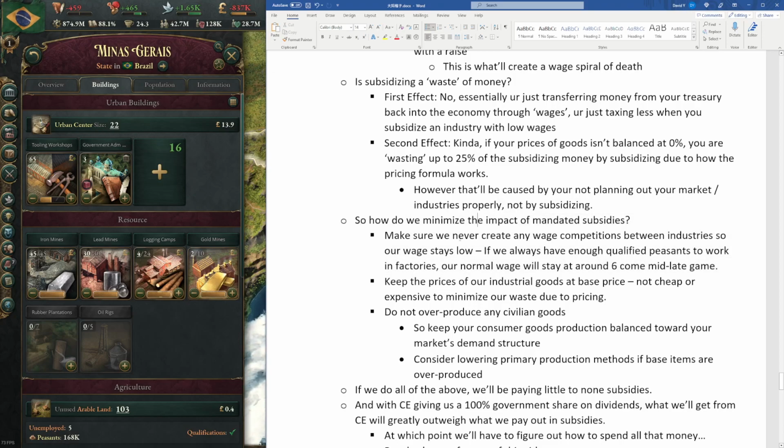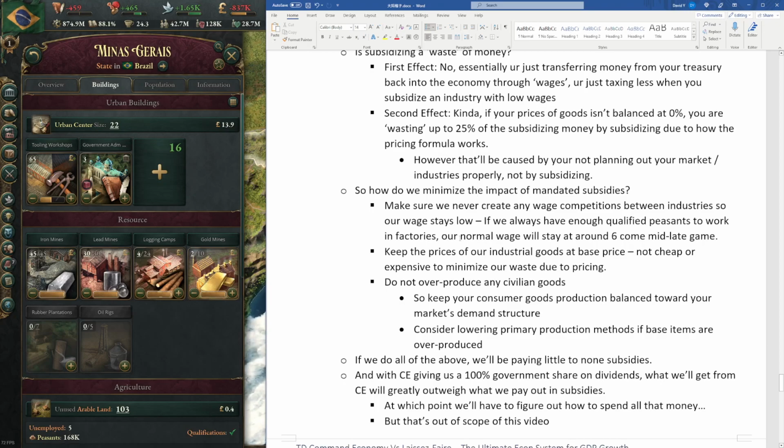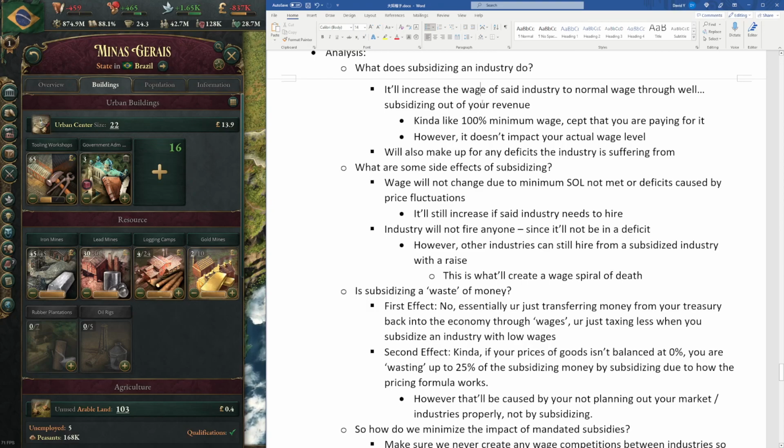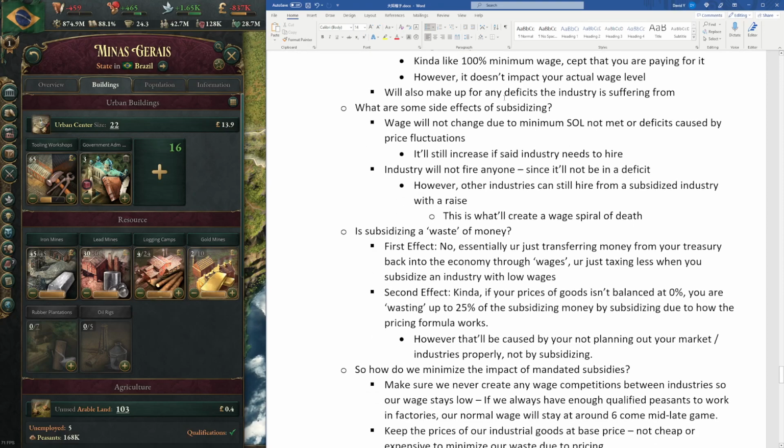Essentially, we just make sure we do not create any wage competition between industries, so our wage stays low at a level of around 6. By making sure that all our industries have a wage level of 6, our normal wage will also be 6. So when we subsidize the industry, it's not going to pay out any money in wage subsidies, because the wage is all the same, right?